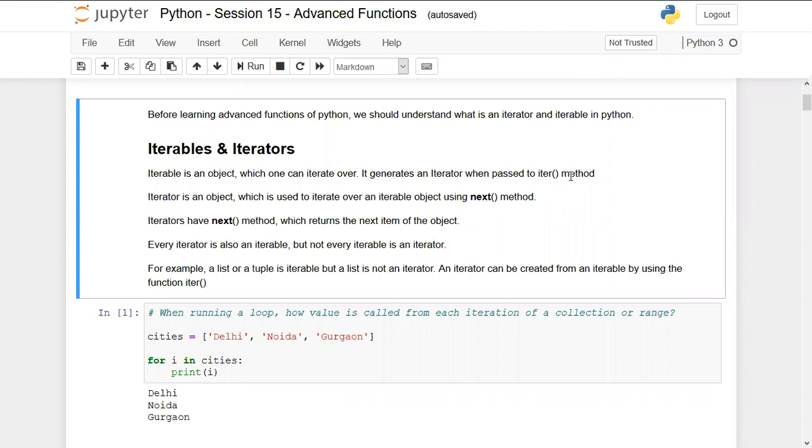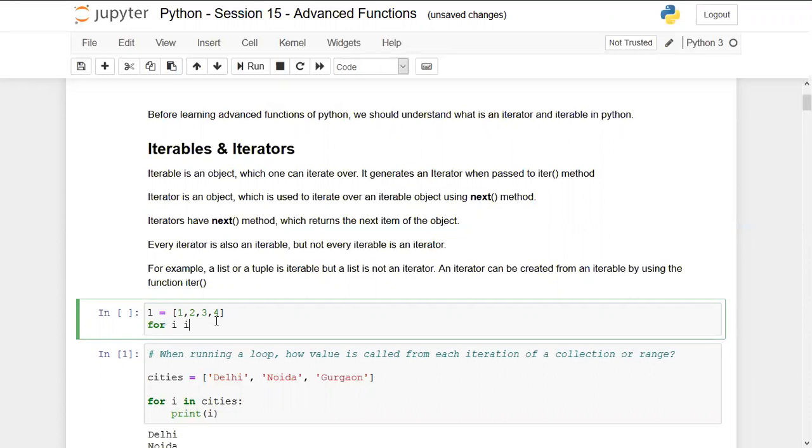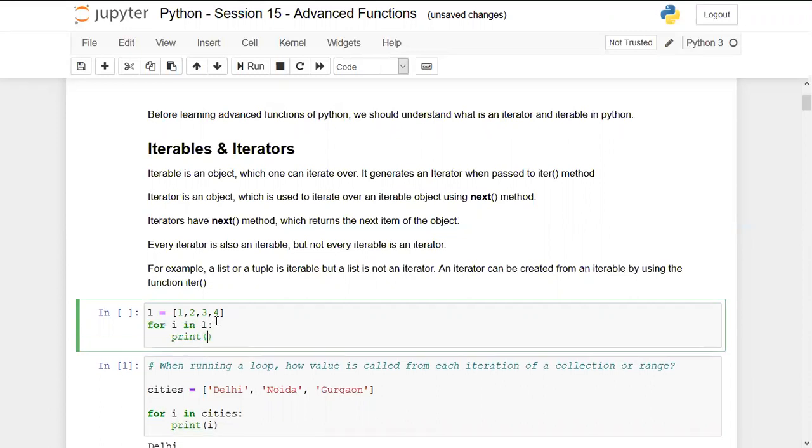Let's suppose I'm running a loop on this list. I'm writing for i in L. Maybe I can write it somewhere so that it becomes much clearer. So I'm writing, there are four elements: 1, 2, 3, and 4. Now I'm writing for i in L, and maybe I'm printing i. So we now understand that this L is an iterable in this case.